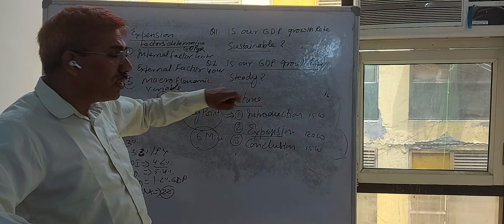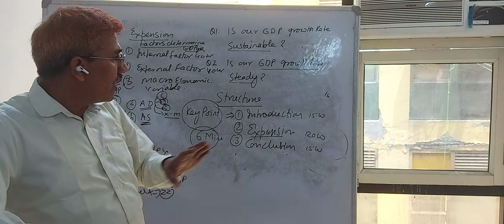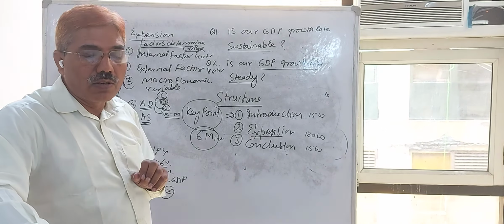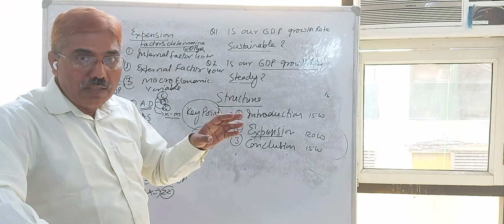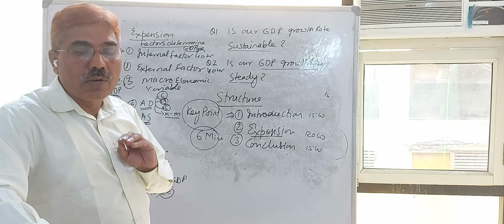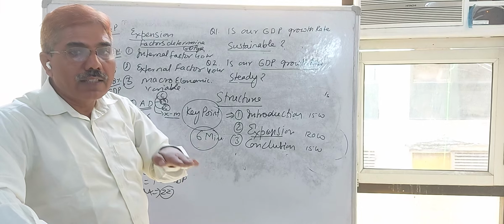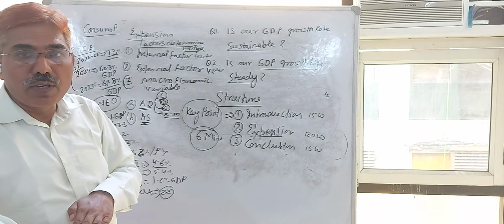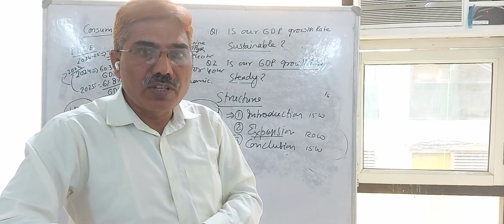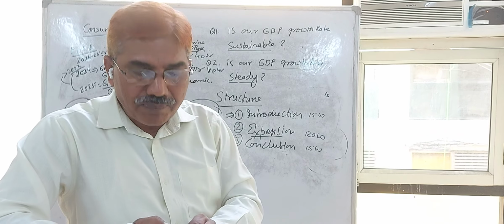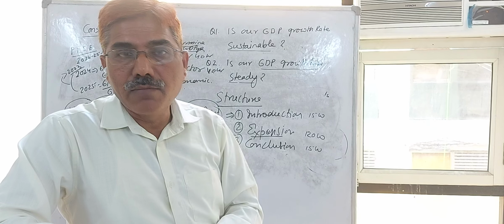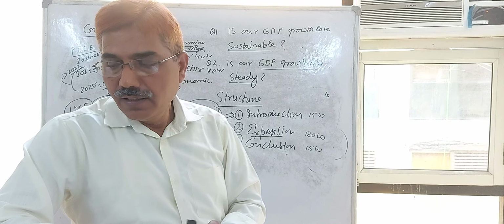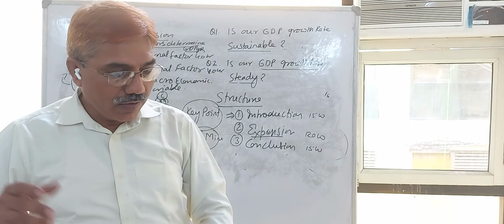When you are writing on this, you can also include one point in your explanation: our unemployment rate in our whole economy, urban and rural, as a whole, is decreasing consistently because the government has shifted from government employment to a self-employment generation policy. In this way, our growth rate is more steady in nature. This is the answer. Students, definitely you will get something new.